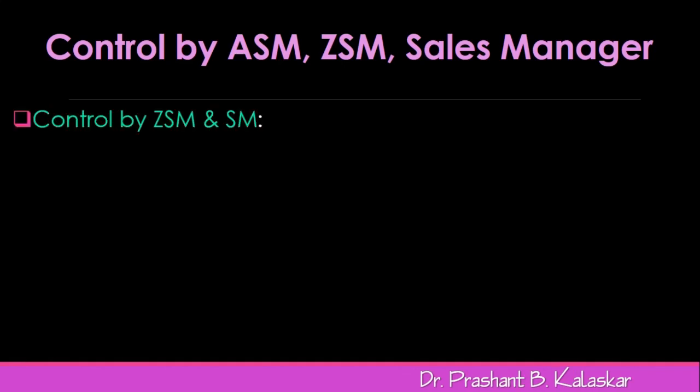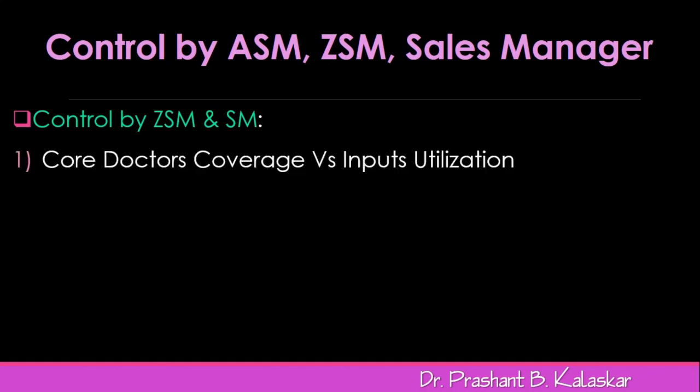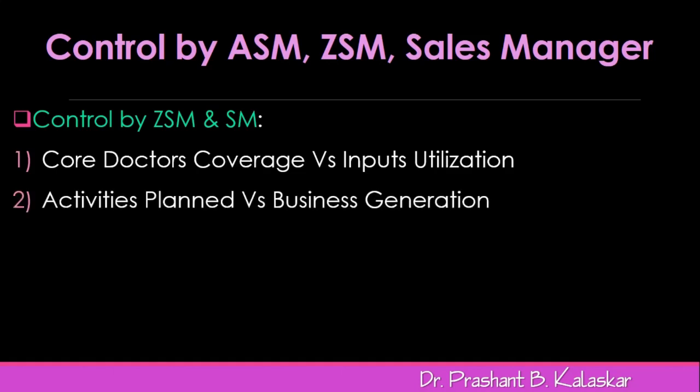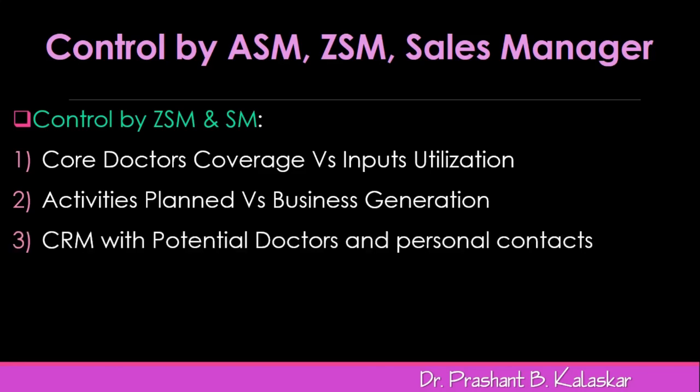Now we will see the controls that RSMs, ZSMs and the senior sales managers can have. First is the core doctors coverage versus the inputs utilization. Second, activities planned versus the business generation. Third, CRM with the potential doctors and personal contacts, because some doctors whose potential is very high are the premium doctors from each territory.